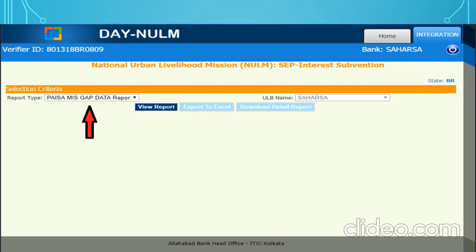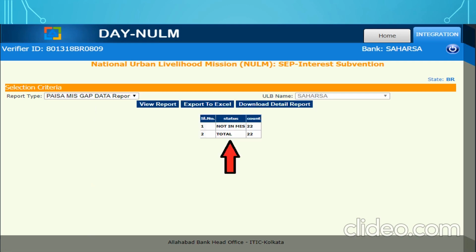Now the other reports are the PESA MIS gap data reports. It will show you all the data which are approved in PESA but not in the DAnnualem MIS portal. It has been approved by the ULB but is not available in the DAnnualem MIS. ULB needs to make the data entry of these records in the DAnnualem MIS portal.